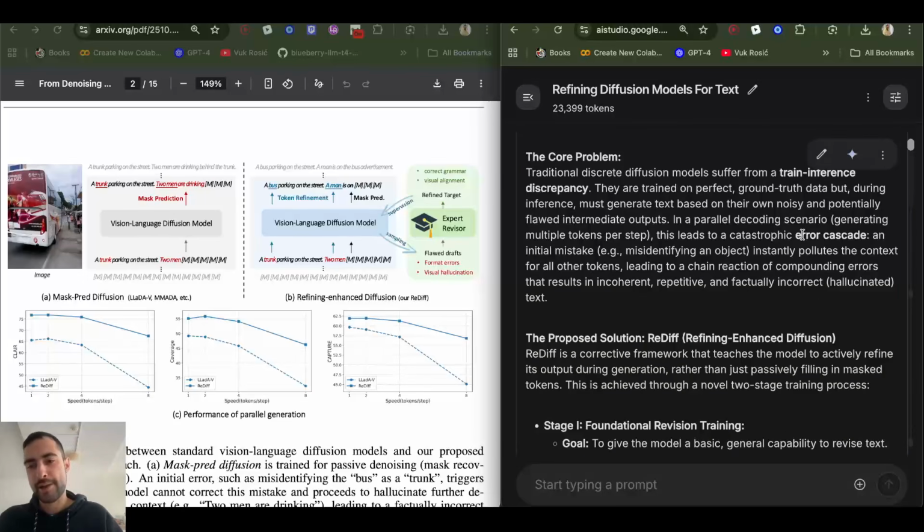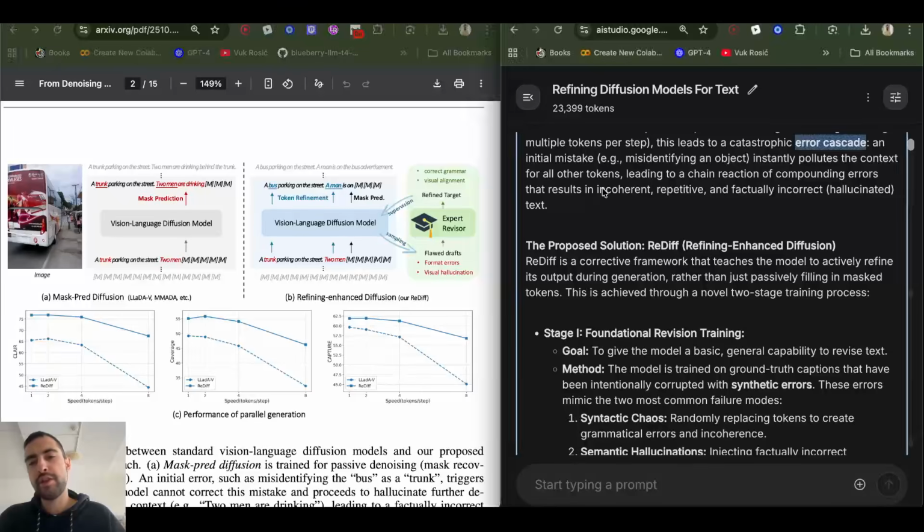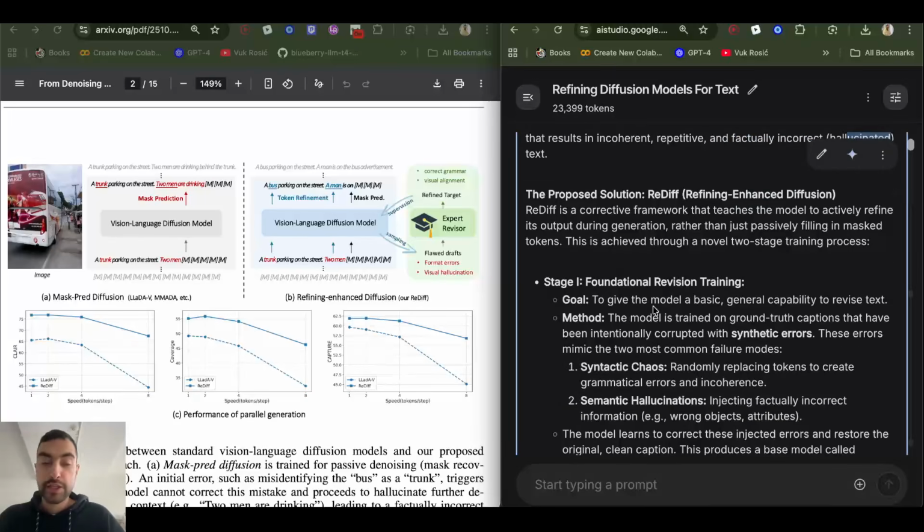This can cause error cascade, because one wrong token, one wrong assumption will now condition other tokens, and they will be based on this one wrong token, which will cause the other tokens generated based on that context to be wrong as well. This can cause incoherent, repetitive, factually incorrect or hallucinated text. So the solution of this paper is to teach the model to refine its own text, its own generated tokens.